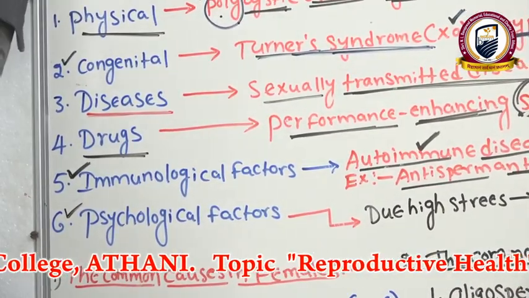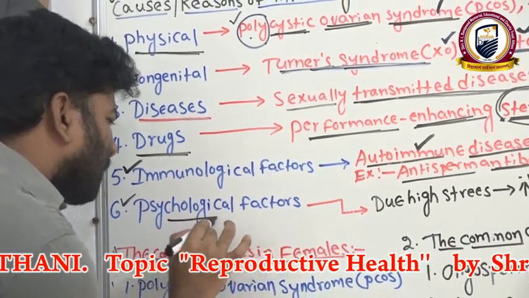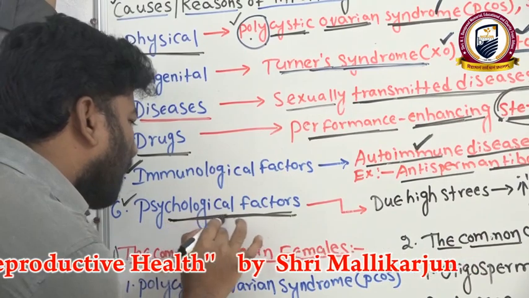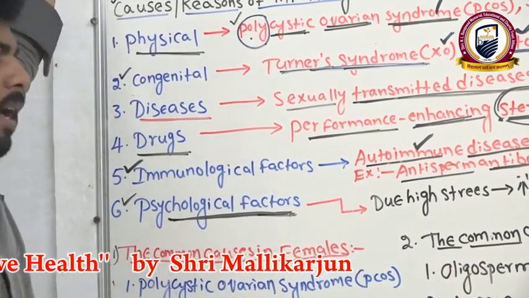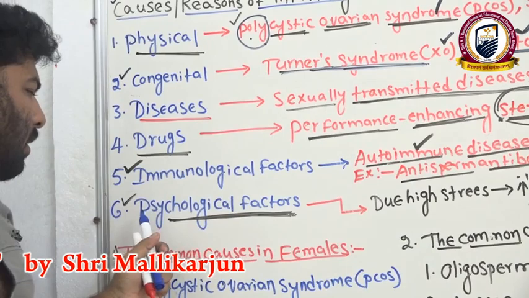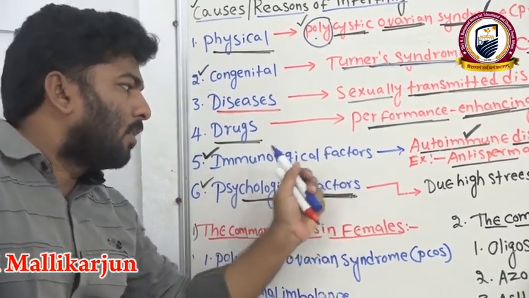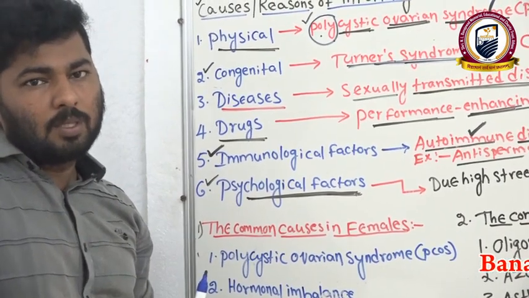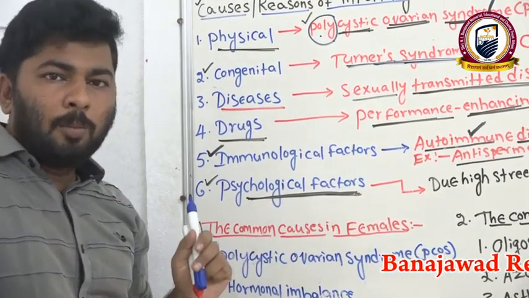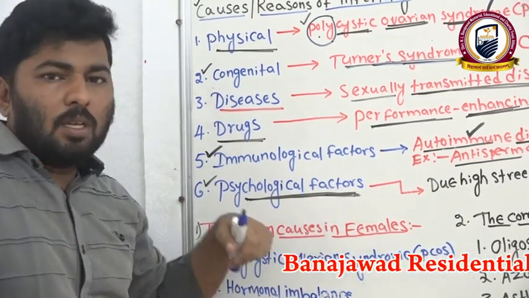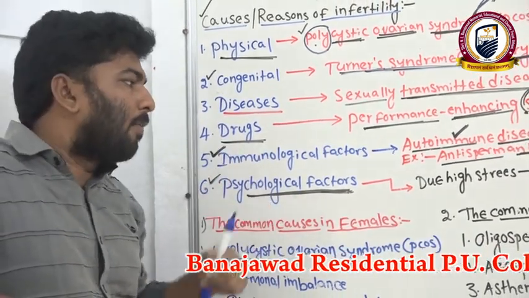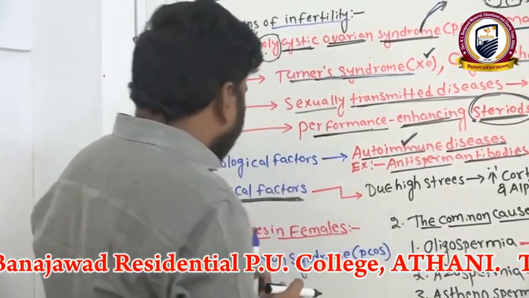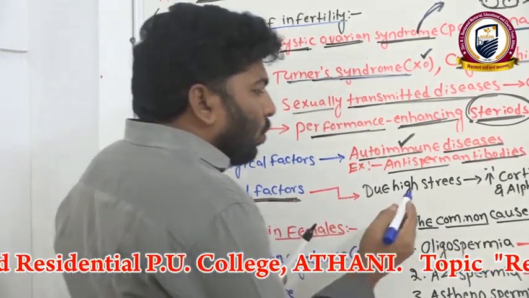Psychological factors. In recent studies, most patients going to the hospital are there due to psychological factors causing infertility problems. Psychological problems lead to infertility. To treat these problems, to get rid of them, they go to hospitals and get treatment. Clear? Now we can see, due to high stress,